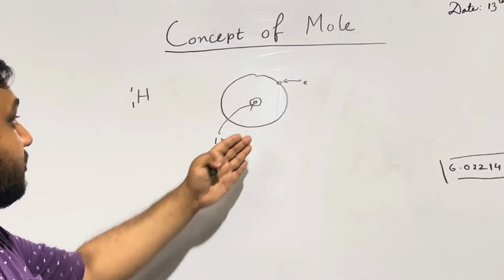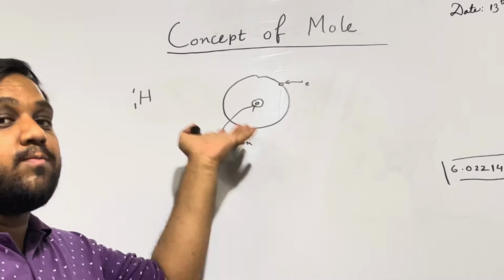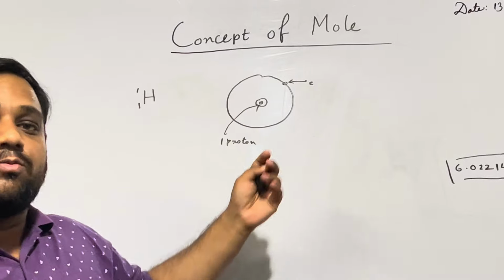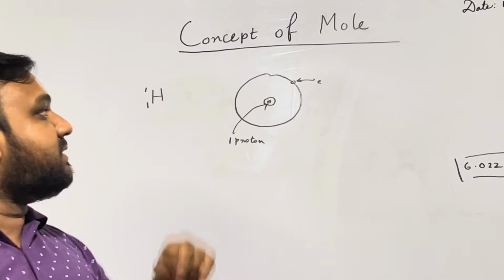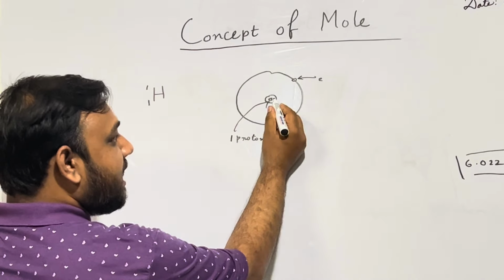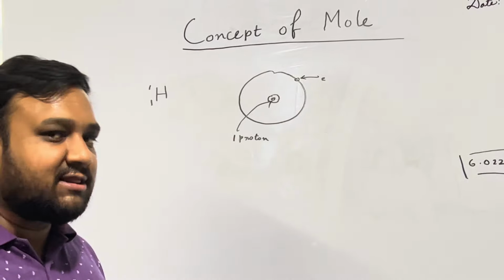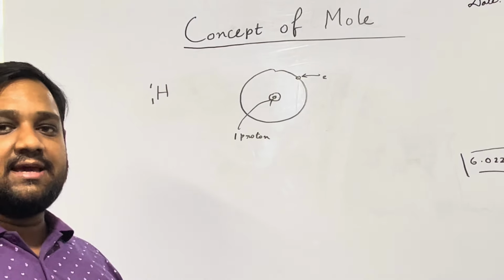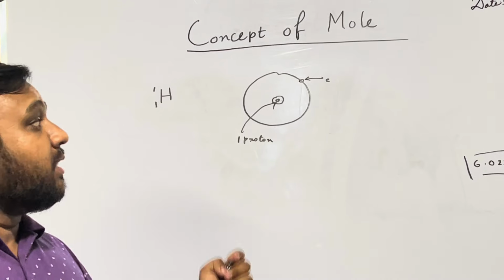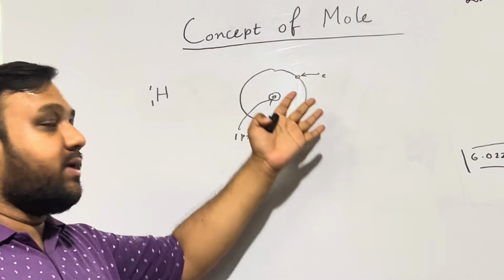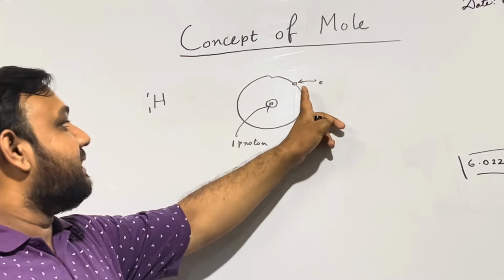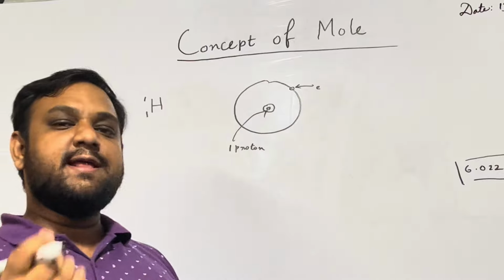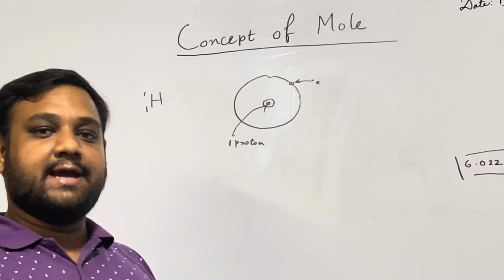So if we want to measure the weight, how much weight of this atom, only single atom, what will be the weight? It will be the weight of 1 proton and weight of 1 electron, nothing else, because there is nothing except these two. And when we measure the weight, what we concluded that weight of the electron is very, very small, almost zero, negligible.